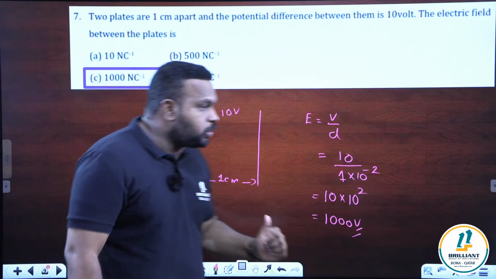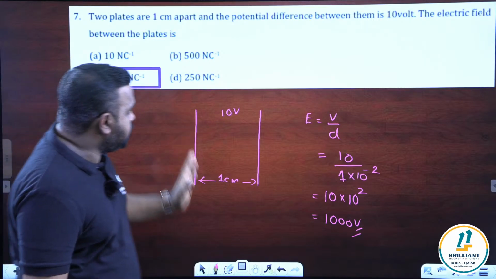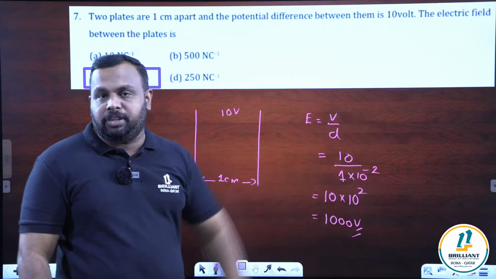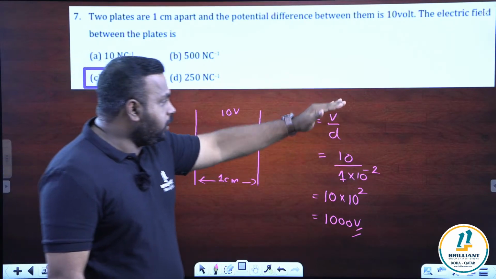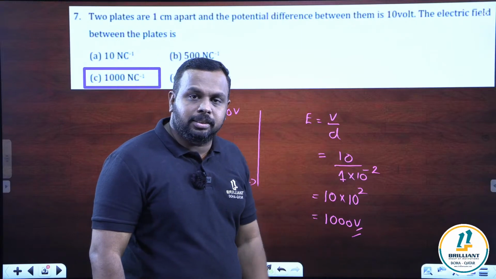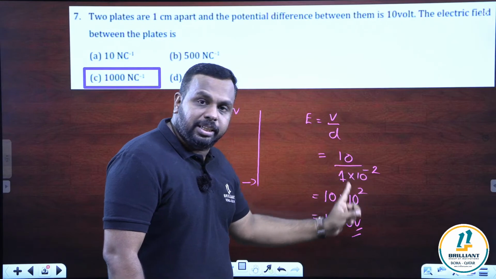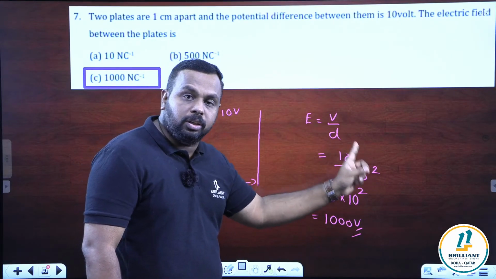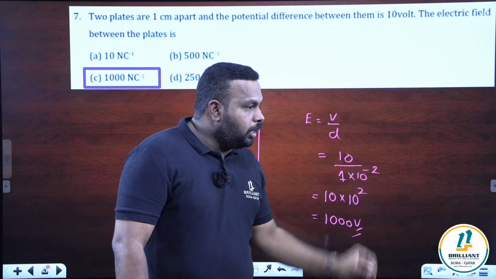Yes, this is the 7th question. Fatima, this is an easy question. The distance of separation is given as 1 centimeter. Potential difference is given as 10 volt. They are asking what the electric field intensity is. We directly use the relation: electric field is equal to V by D. V is given as 10, distance is 1 centimeter, and we convert it to meter, 1 into 10 power minus 2. This minus 2 will go up, 10 into 10 square, and we get 1000 volt. I think it's clear.